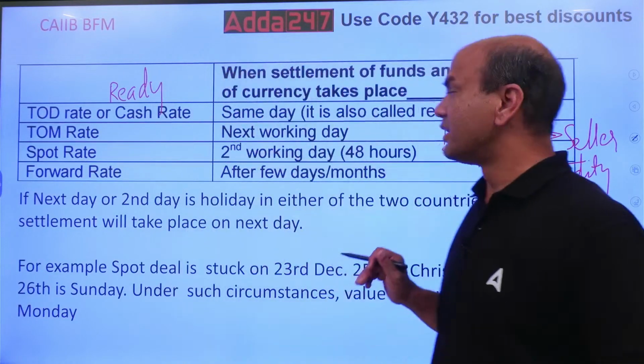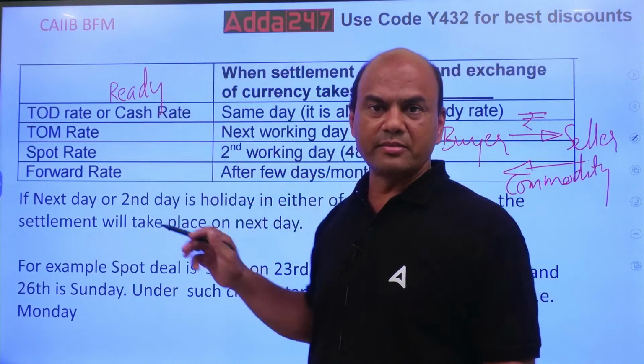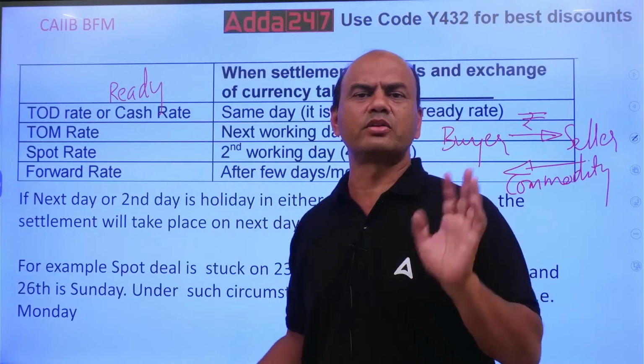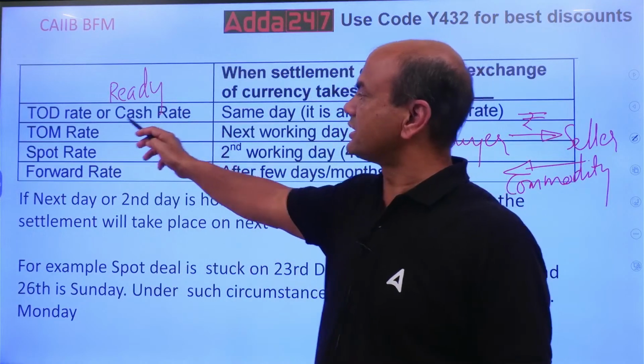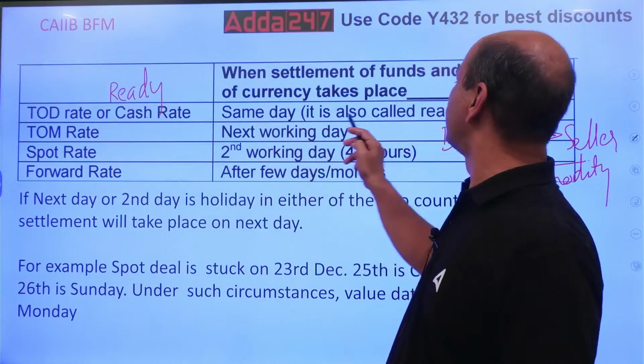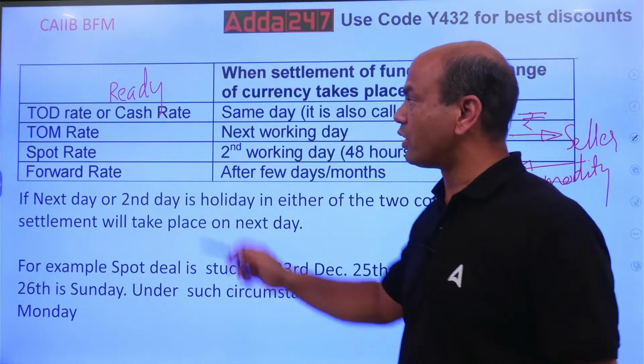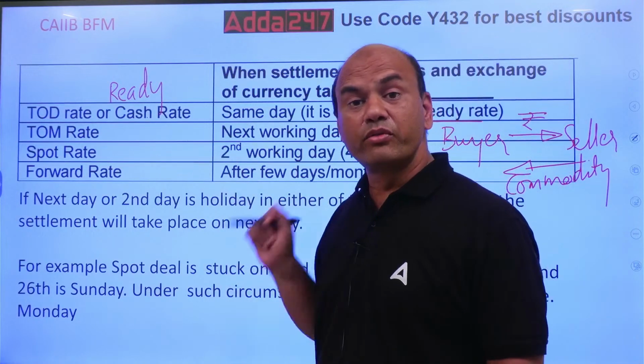Now when this settlement is immediate, meaning I'll give you money and you give me that commodity immediately, then it's called cash ready or TOD. Same day, it is also called ready. Second, Tom. Next working day.